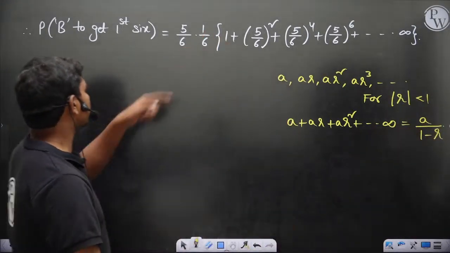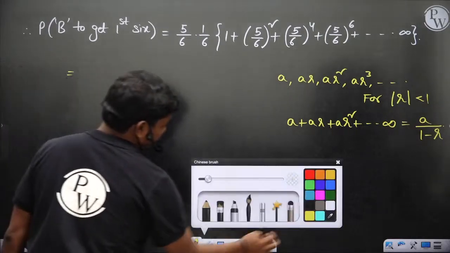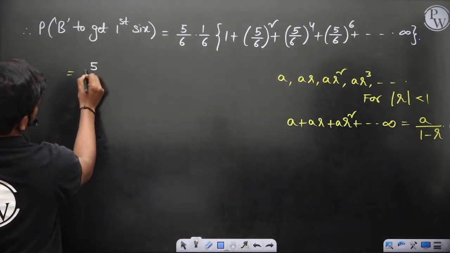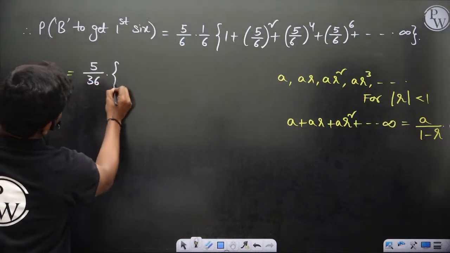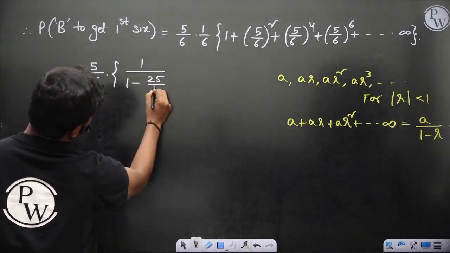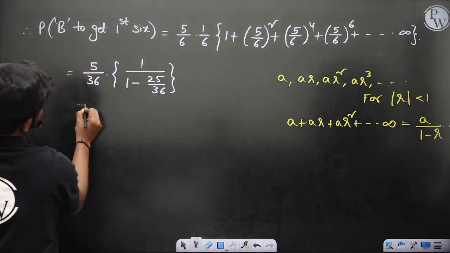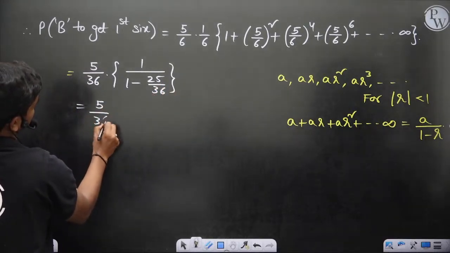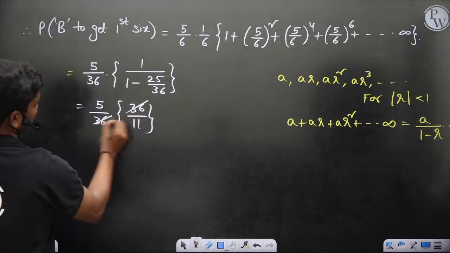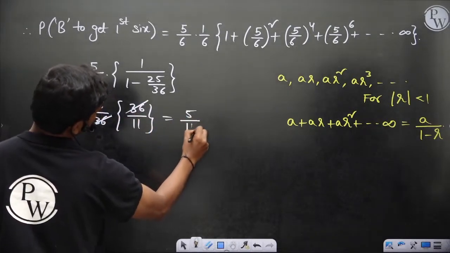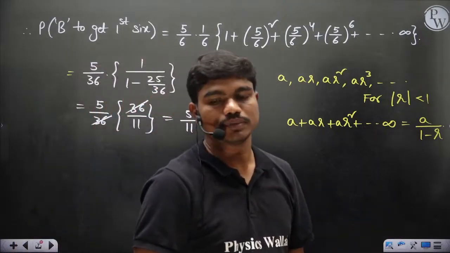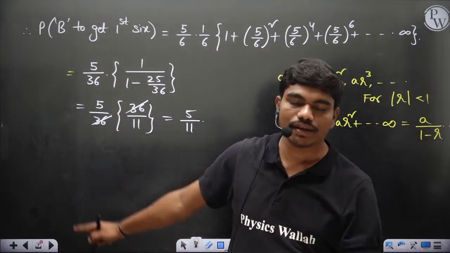So if you substitute here 5 by 36, this geometric progression A by (1 minus R) is 25 by 36. So 5 by 36 into 36 by 11, so 5 by 11 is the answer. If A starts the game, then the probability that B wins the game, or B gets the first 6, is 5 by 11.